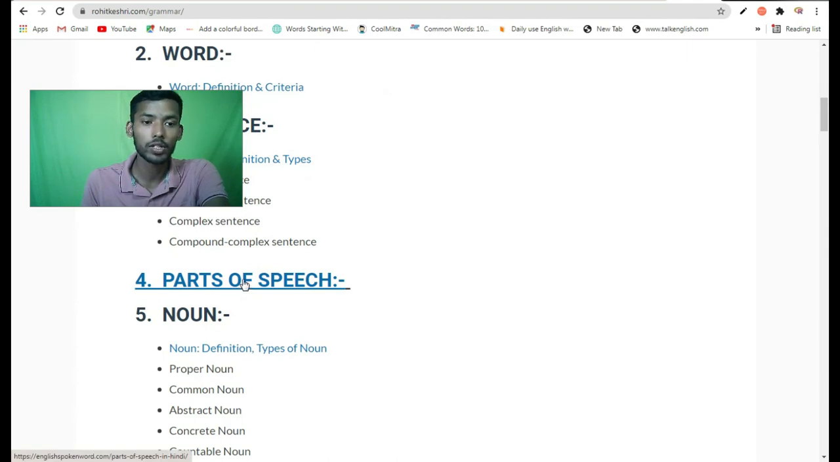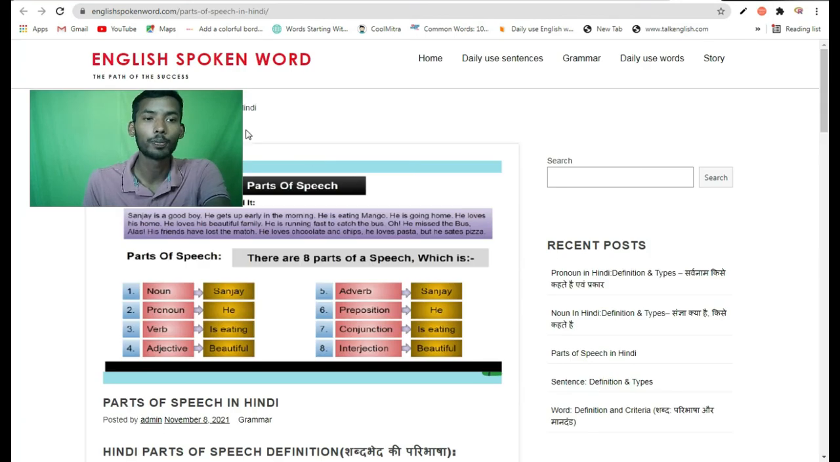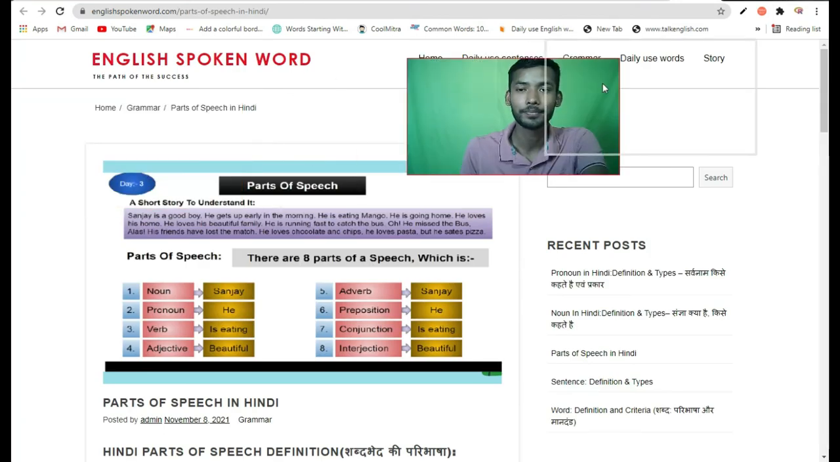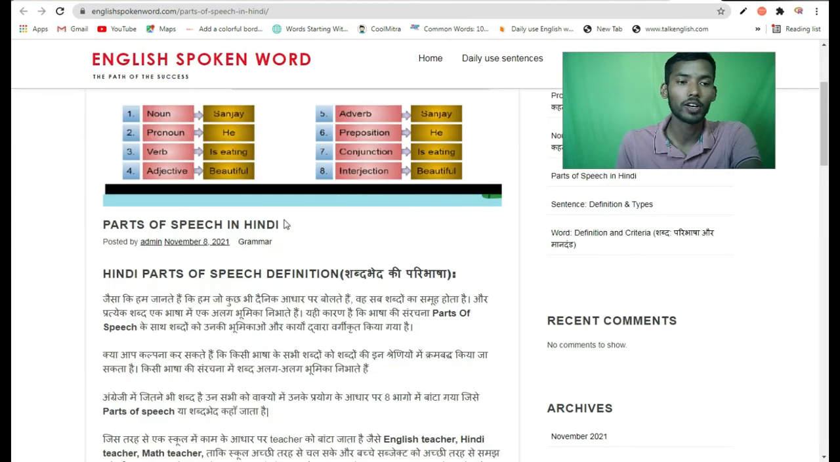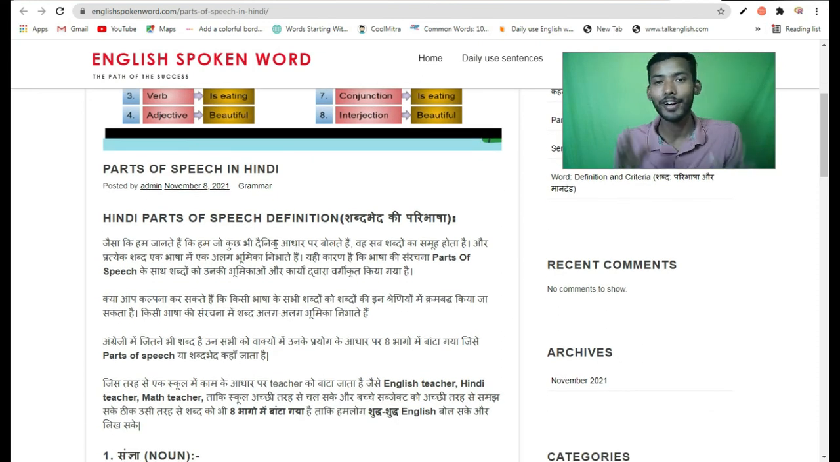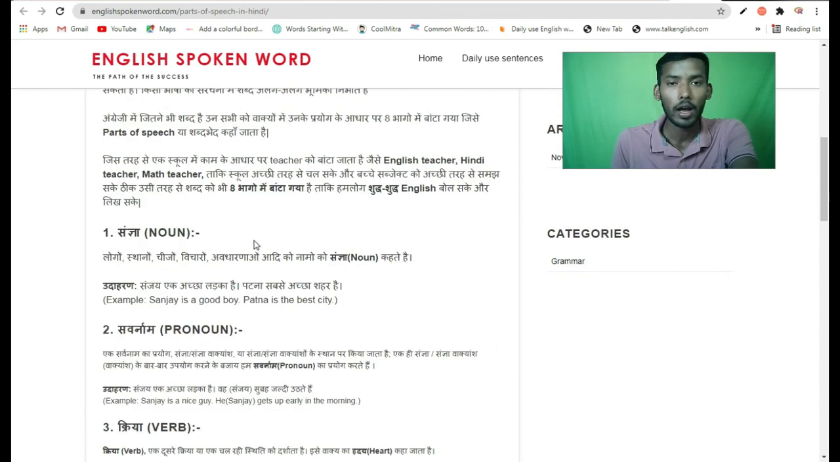What you have to do is just click here, and a new window will open. See, here is the parts of speech, with so many things about it. Parts of speech in Hindi. If you really want to learn this in Hindi, because in Hindi we understand each and everything very well, that's why I want to let you know. If you have time, go through it one time. Otherwise there is also a blog in English where you can learn exactly about the types.